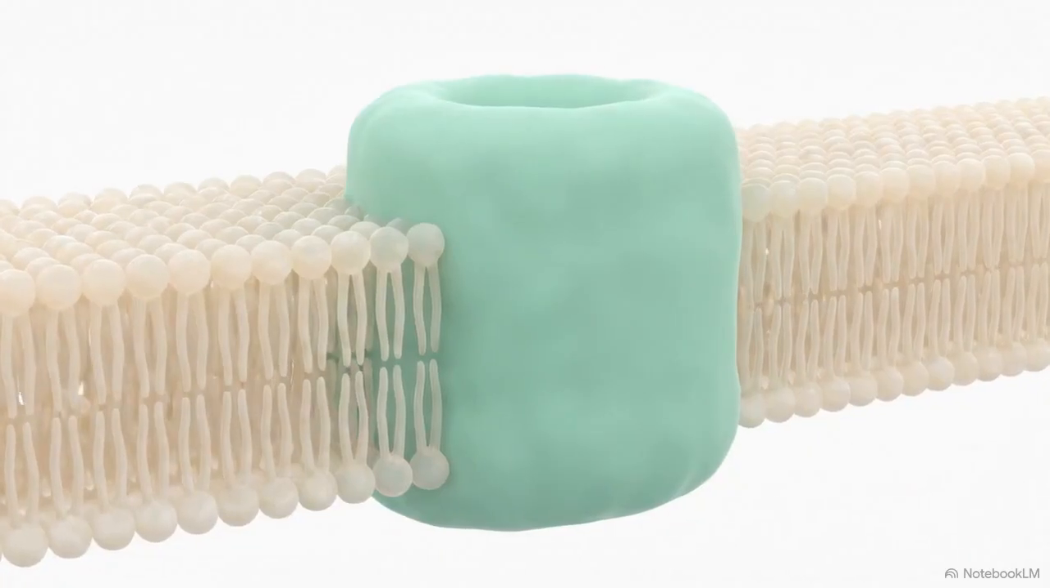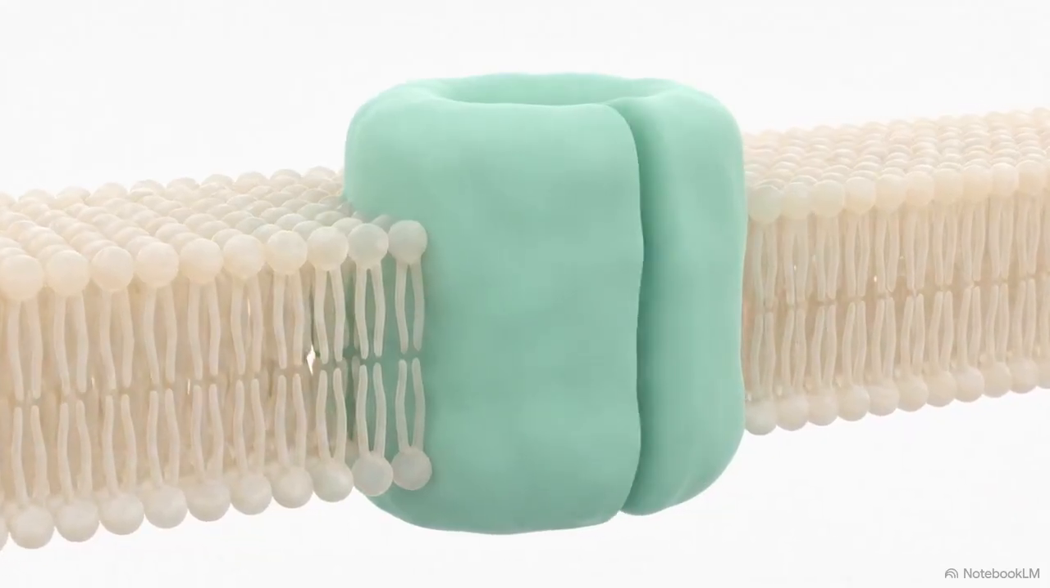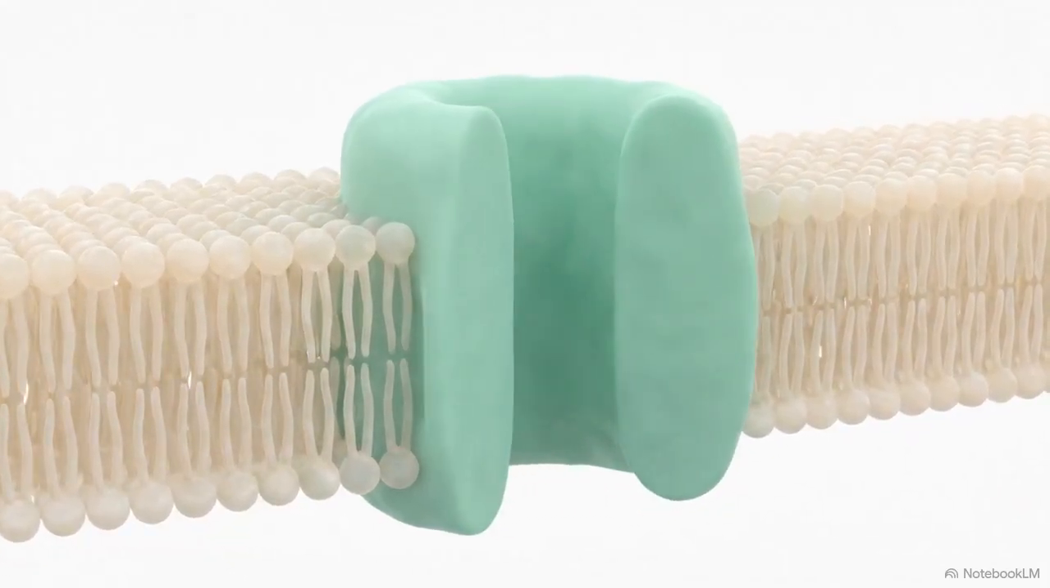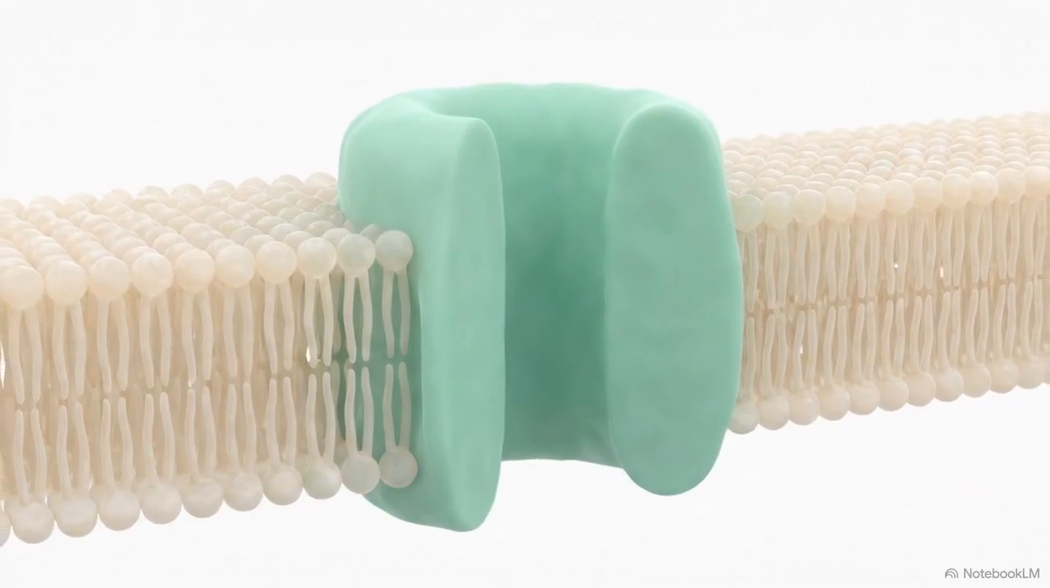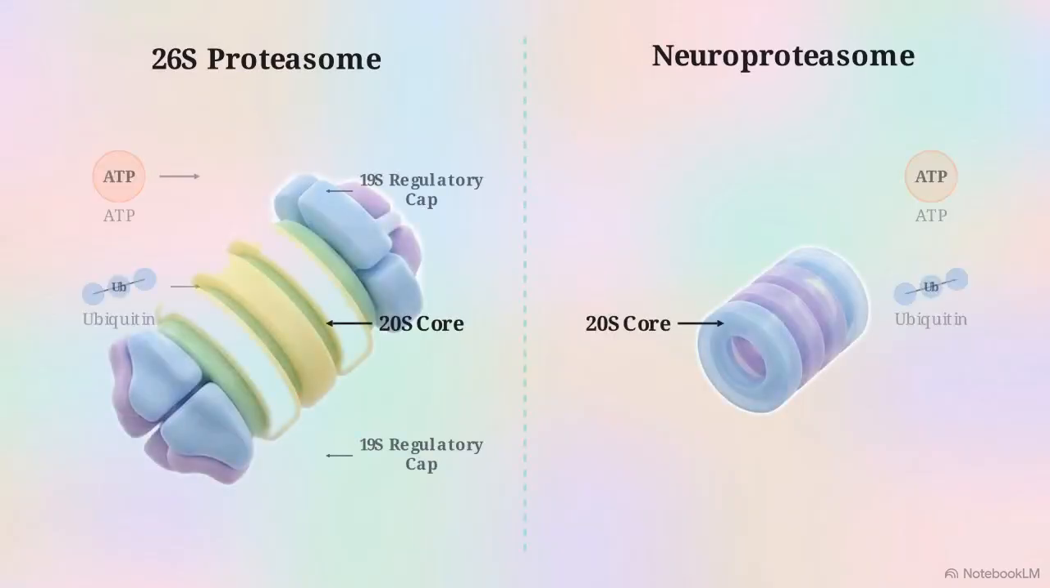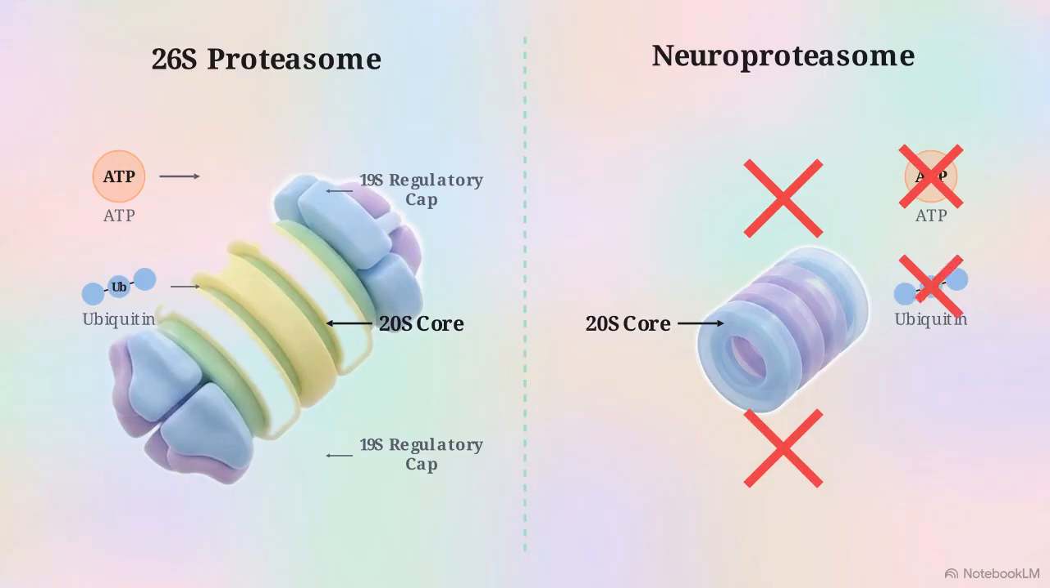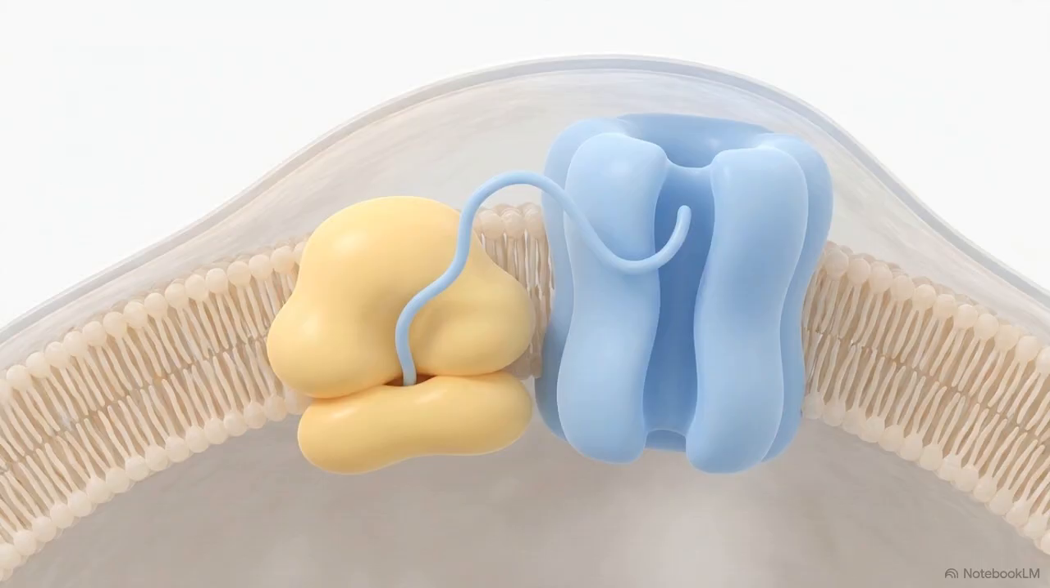The second proposal centers on the neuronal membrane proteasome, or neuroproteasome, which manages rapid protein turnover at the synapse. This complex differs from the canonical 26S proteasome. It operates without 19S regulatory caps, without ATP, and without recognizing ubiquitin tags. Its substrate specificity is restricted to ribosome-associated nascent polypeptides, proteins caught in the act of being synthesized during neuronal stimulation.